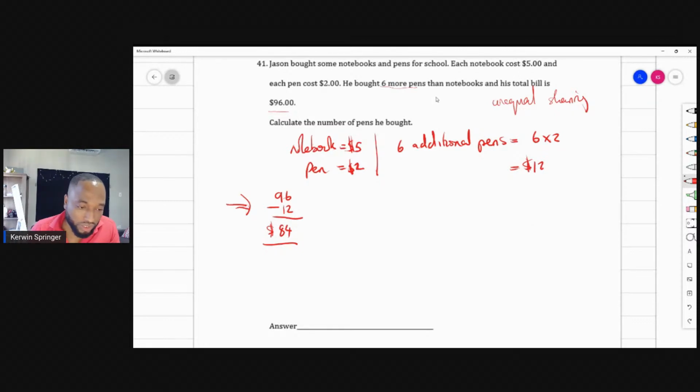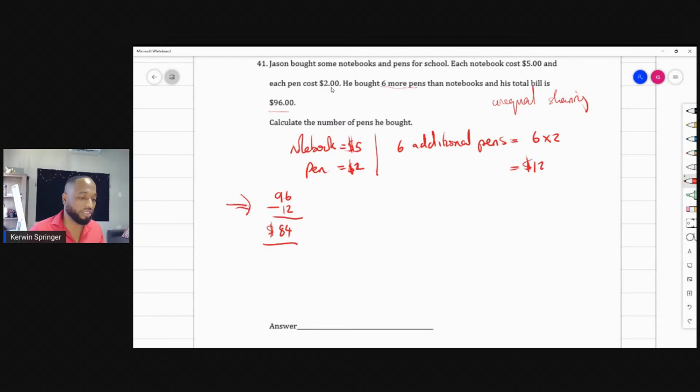pens. Jason bought some notebooks and pens. Each notebook costs $5. Each pen costs $2. So you have an equal amount of pens and an equal amount of notebooks coming up to how much? $84. Well, I will just tell you the trick. I'm not going to go into the full explanation with unequal sharing. I feel like in one of these Sunday sessions, I will stop and go through the full explanation, but I'm just going to show you what you would do in this style of unequal sharing.